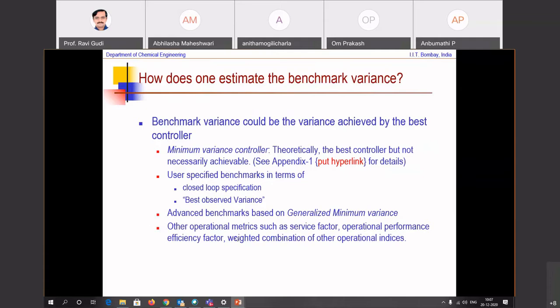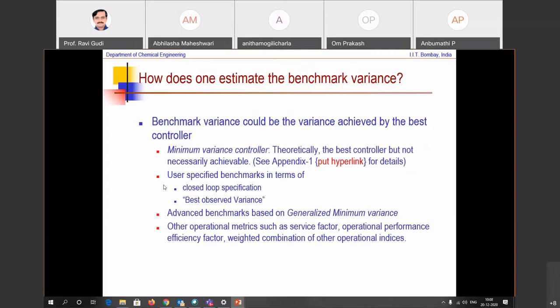There could be other metrics also. For example, service factor, how much time an advanced controller is up and running, operational performance efficiency. You can look at energy usage and see how good the efficiency is. Weighted combination of other operational indices. So other operational metrics could also be used.